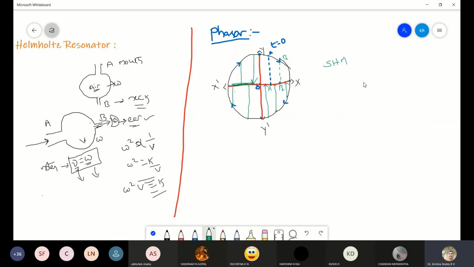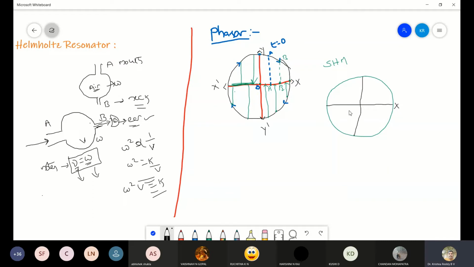So for that I'll consider one more circle here. So look here, this is the circle which we have considered. Now as usual, I will draw the coordinate axis like this.